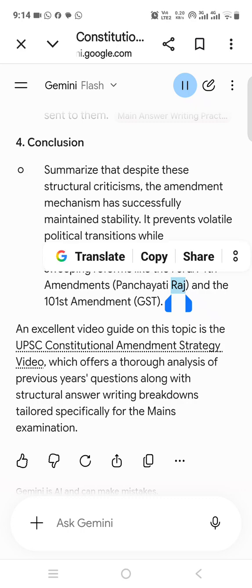It prevents volatile political transitions while simultaneously accommodating sweeping reforms like the 73rd, 74th Amendments, Panchayati Raj, and the 101st Amendment, GST. An excellent video guide on this topic is the UPSC Constitutional Amendment Strategy video, which offers a thorough analysis of previous year's questions along with structural answer writing breakdowns tailored specifically for the mains examination.